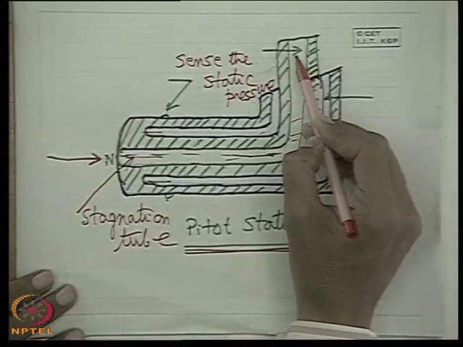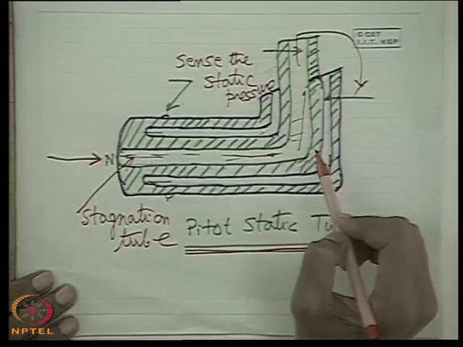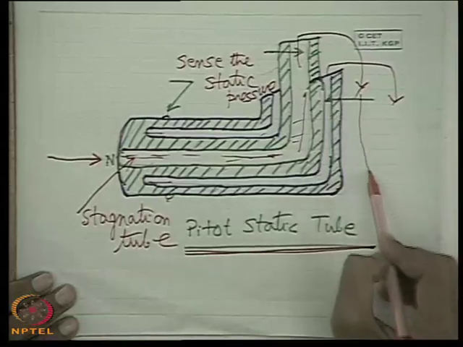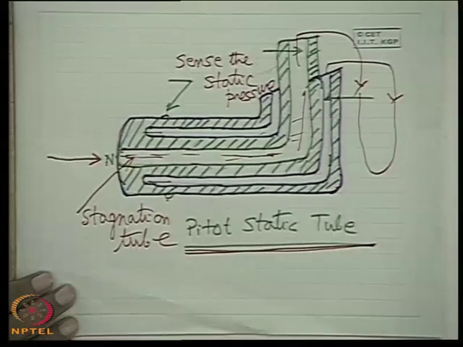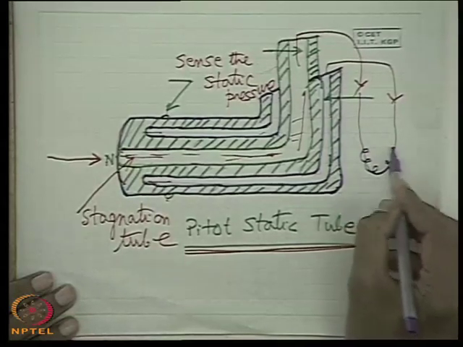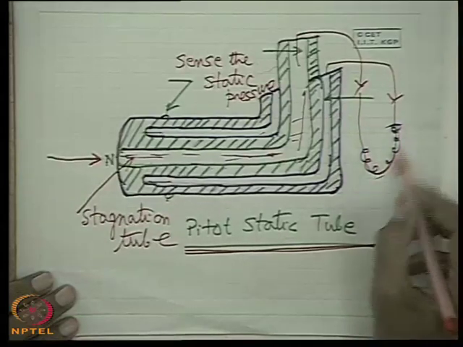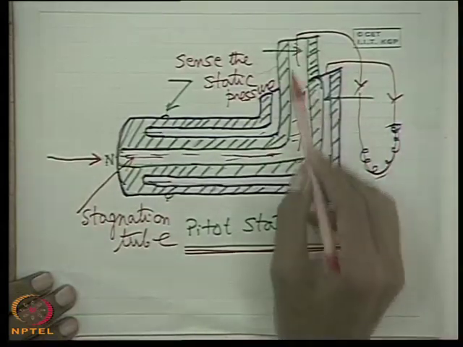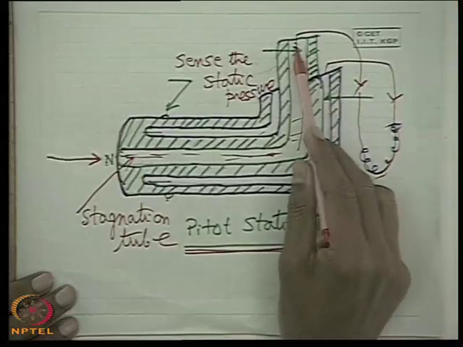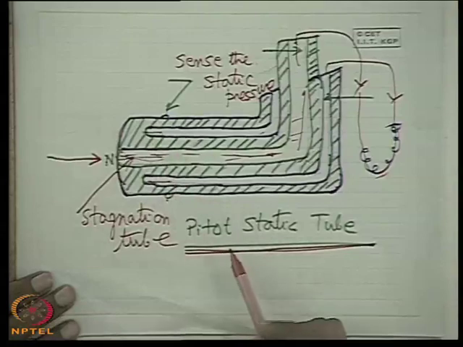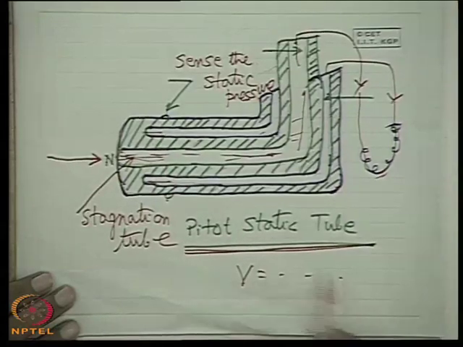So what happens then? This part is connected to one end of the manometer and this part is connected to the other end. Usually a manometer is used for measuring the difference of pressure with a manometric fluid. In case of flow of liquid like water or oil, this is mercury. Therefore from the manometer deflection we can find the pressure difference between this tube and this tube, that is the stagnation and static pressure, and we can find the flow velocity. So this is simply known as the pitot-static tube.